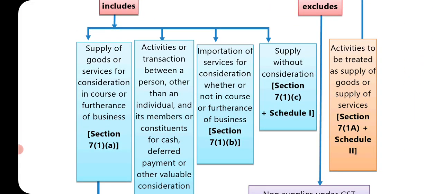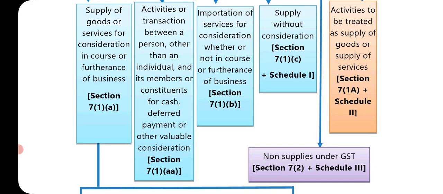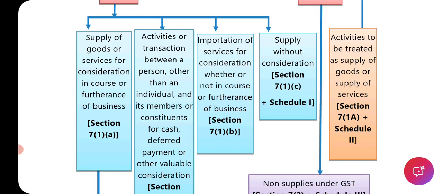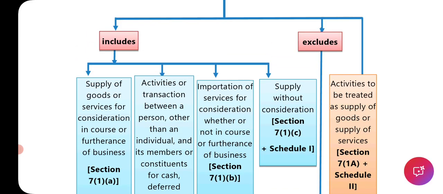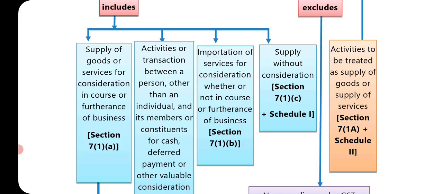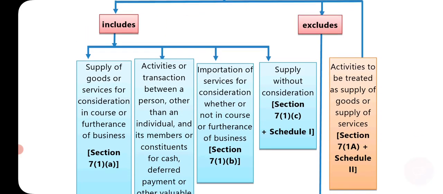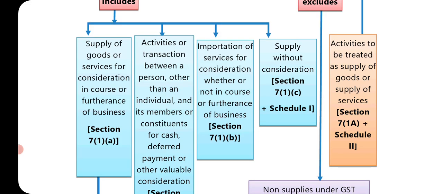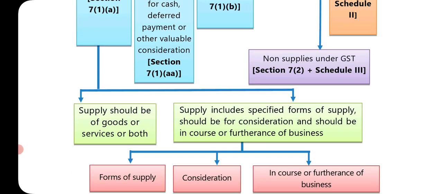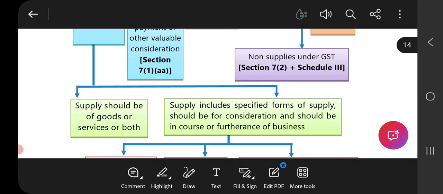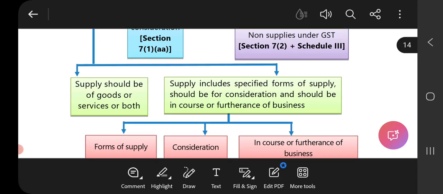Supply includes supply of goods or services for a consideration in the course or furtherance of business, and activity or transaction between a person other than an individual and its members or constituents for cash, deferred payment, or other valuable consideration, Section 7, subsection 1, clause aa. Importation of service for a consideration, whether or not in the course or furtherance of business. Here import of service is with consideration. Supply without consideration, Section 7(1)(c) plus Schedule 1. Then activities to be treated as supply of goods or supply of service, Section 7(1A) plus Schedule 2. Non-supply under GST, Section 7(2) plus Schedule 3.